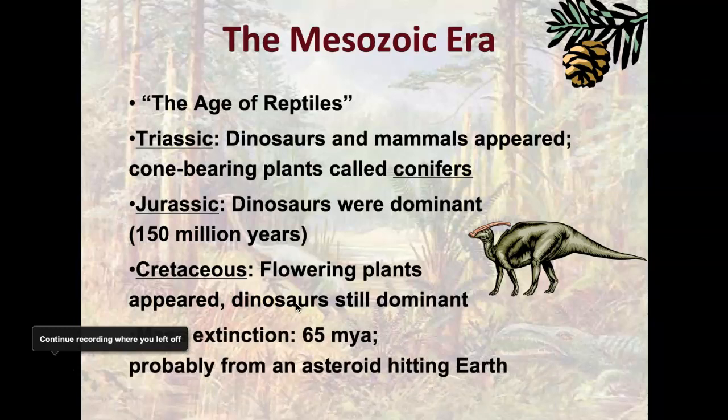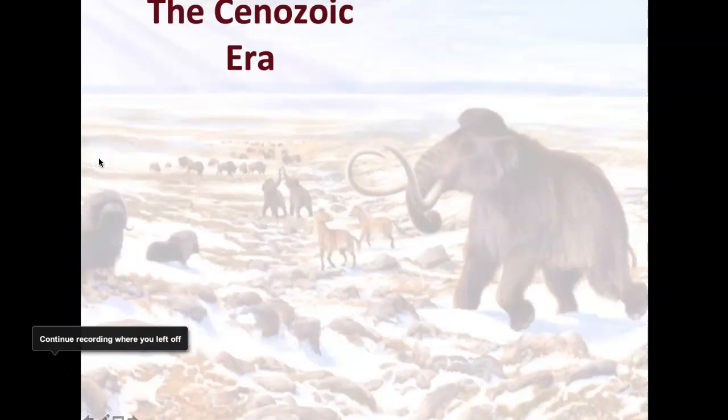So what happens with the Mesozoic era? Well, it ends 65 million years ago from an asteroid hitting the Earth. There's evidence at the Chicxulub crater in Mexico. There's undersea evidence of that particular impact. And also the iridium layer, a layer of the element iridium that is specifically a space element. It's found in asteroids, and there's a layer of it 65 million years old all around the world.